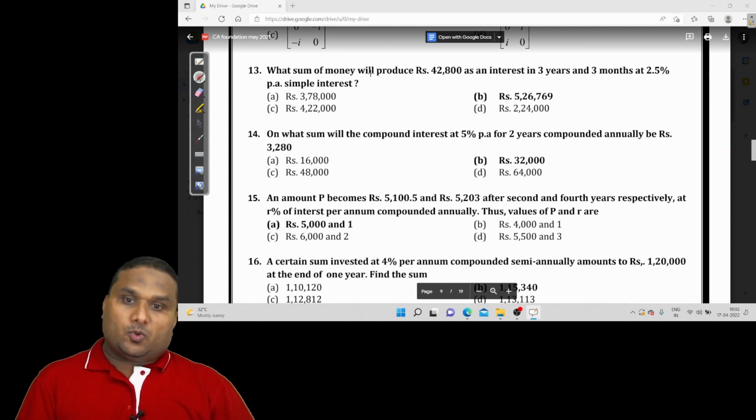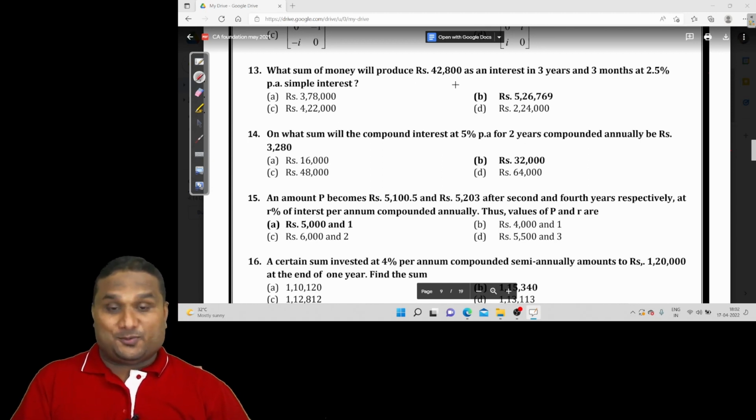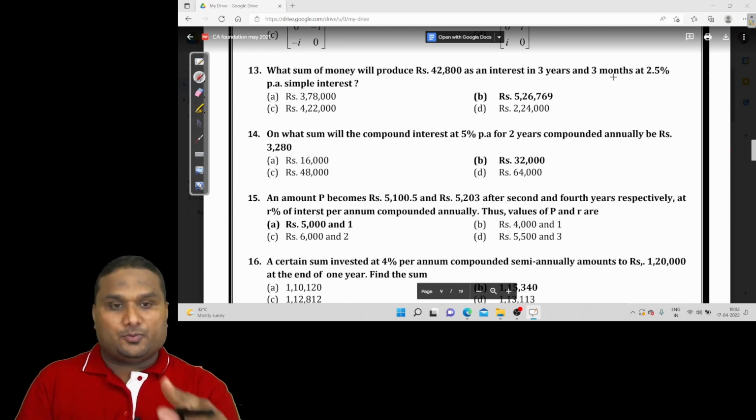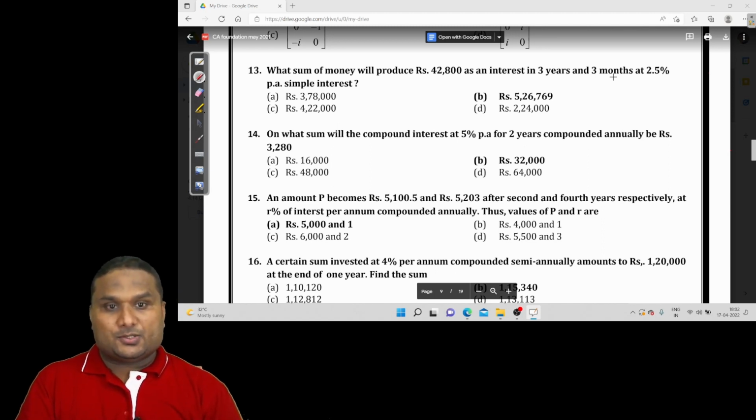Now, what sum of money will produce rupees 42,800 as interest in 3 years 3 months? Most of the questions I will be doing with the help of a calculator. I will try not to use the formula. Remember, 3 months means 3 by 12, which is 0.25, a quarter year. So 3 years 3 months you are supposed to read as 3.25 years at 2.5 percent simple interest.